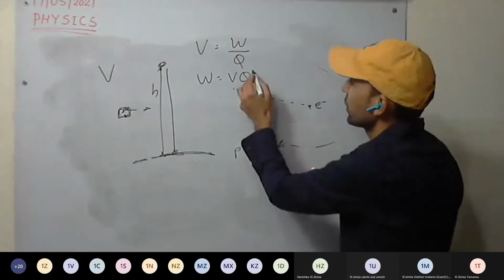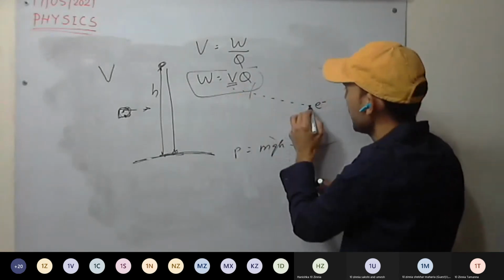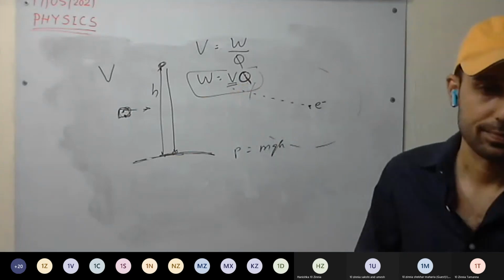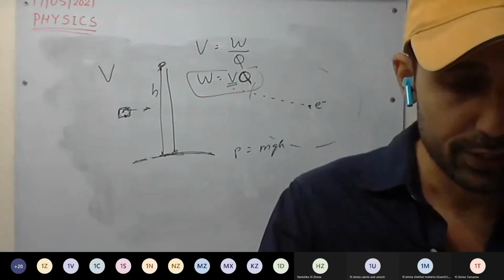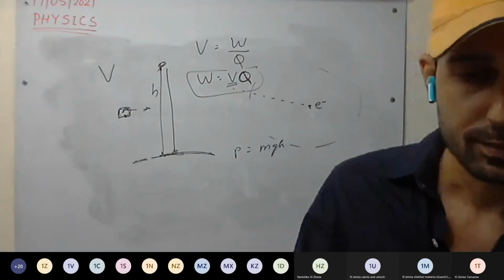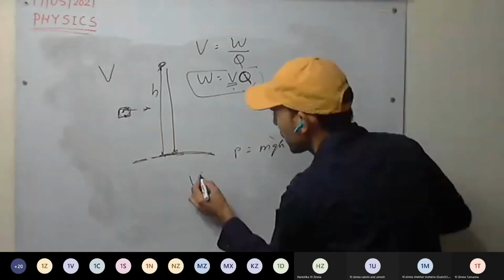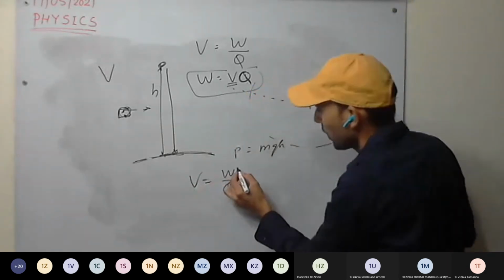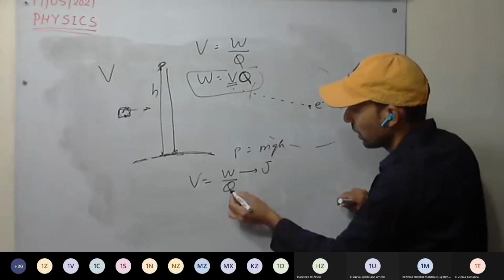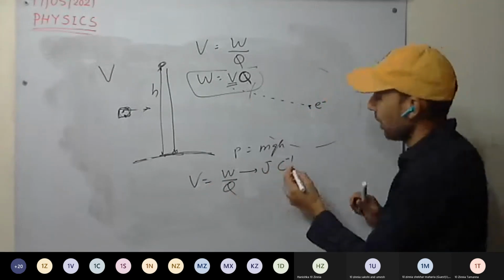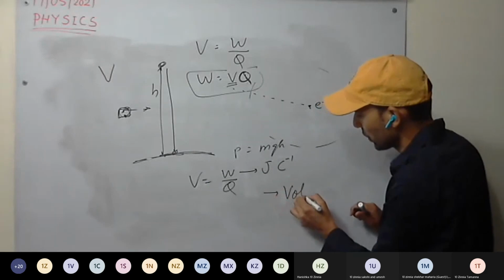So work done equals the potential at that point multiplied by the charge. The unit of electric potential is W upon Q. Work done unit is joule and Q is coulomb, so joule per coulomb, or we simply use volt.